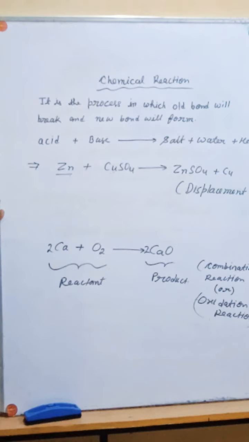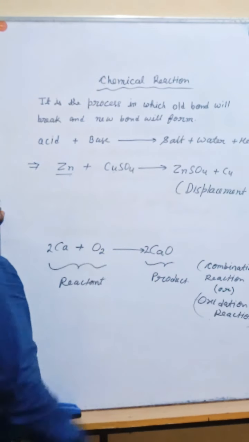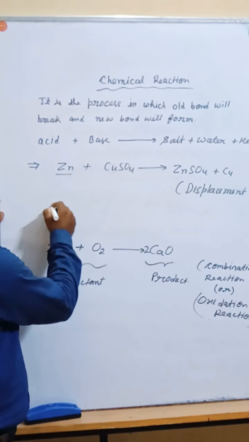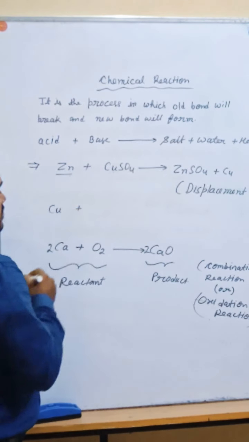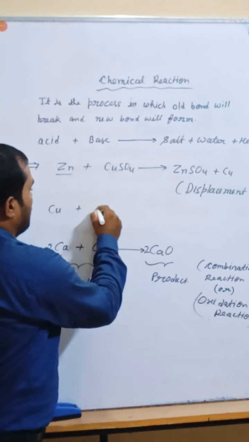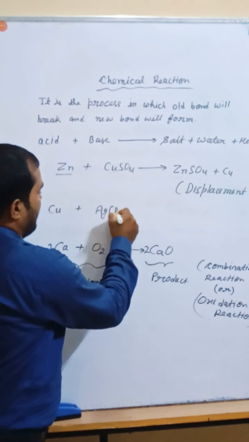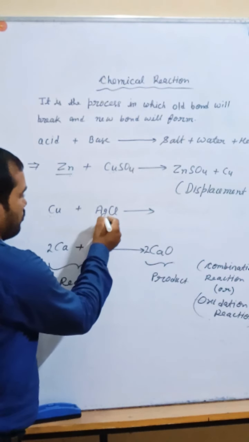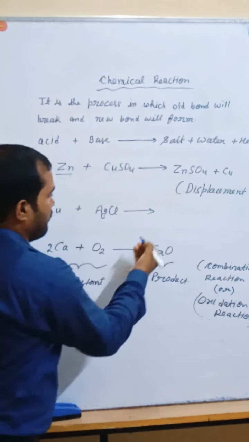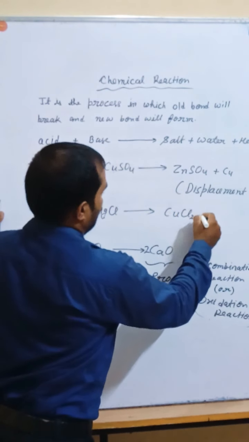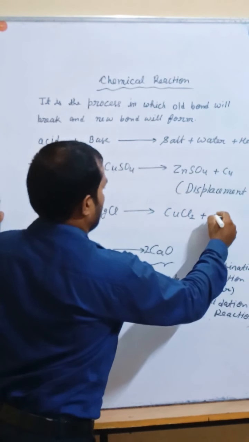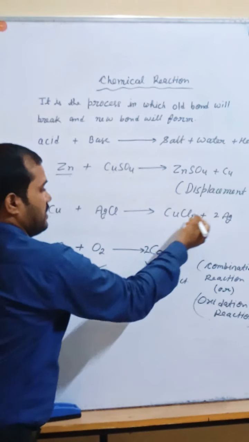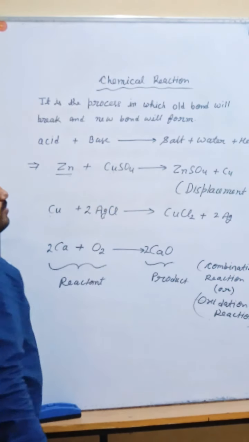Displacement reaction. One more example of the displacement reaction I am going to take. Suppose copper reacts with silver chloride, AgCl. Here copper is more reactive as compared to silver. So what will form? CuCl2 plus 2Ag. Okay, my dear. Now 2Ag, 2 chlorine. So here with 2, it is balanced.